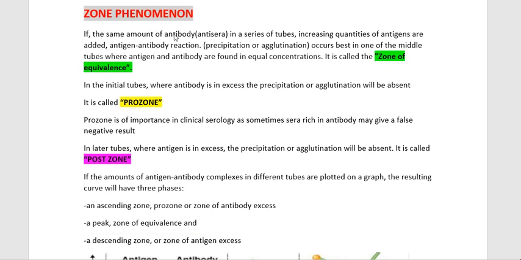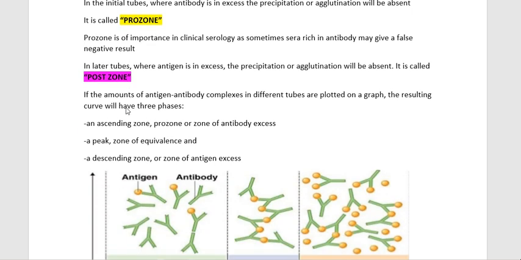If the same amount of antibody or antisera is taken in a series of test tubes, and increasing quantities of antigen are added, for example, consider these three test tubes with increasing concentrations of either antibody or antigen. Here we take increasing levels of antigen.